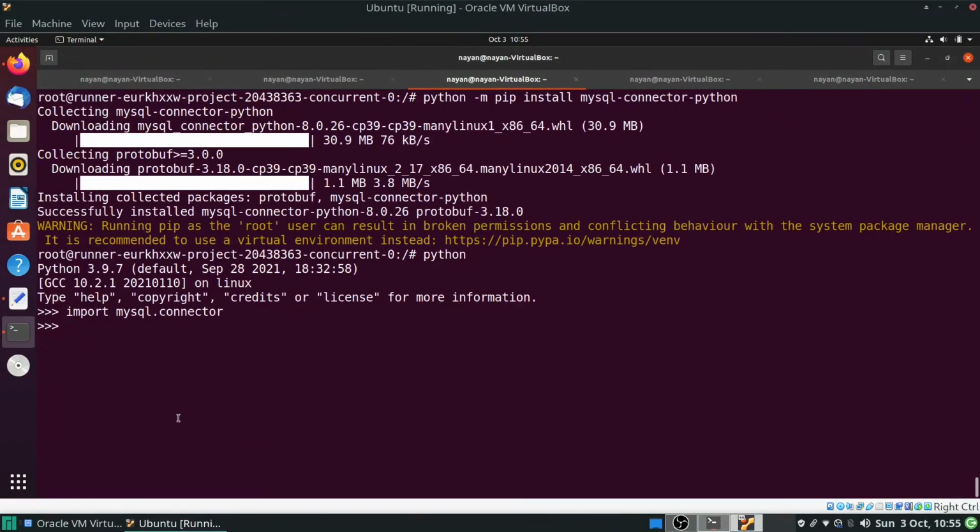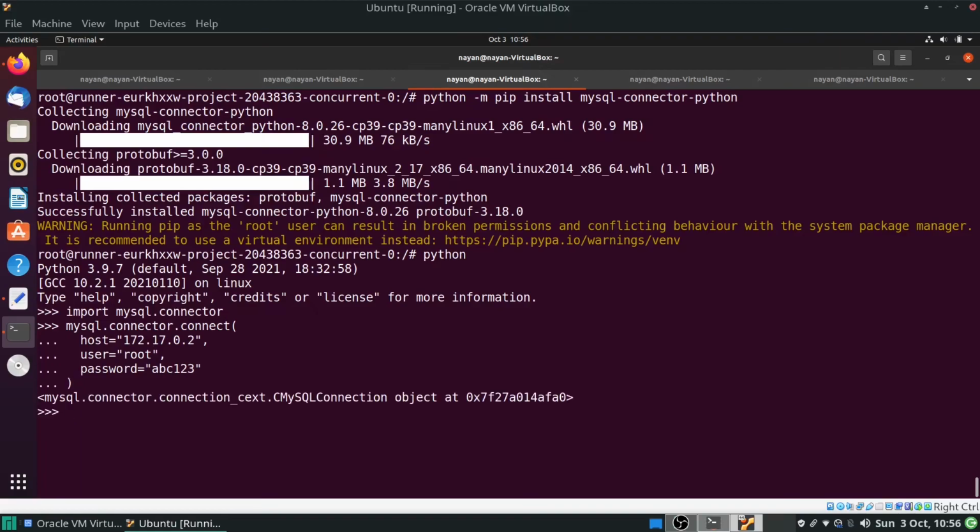So mysql.connector.connect: host name is the IP address that we have got from /etc/hosts or from the environment variable, user is the default user root, and password equal to abc123 that we have defined in config.toml. Okay, so you can see that we have successfully connected the Python container to the MySQL container. Now I can access the MySQL database.